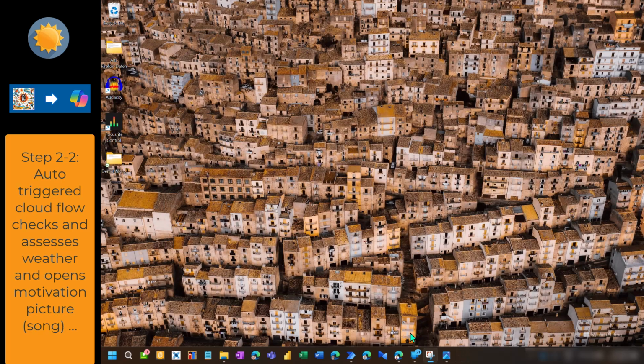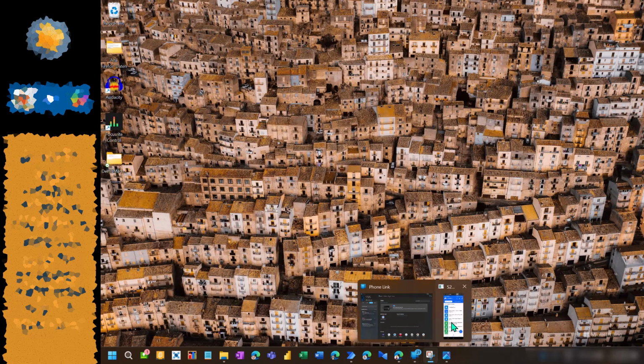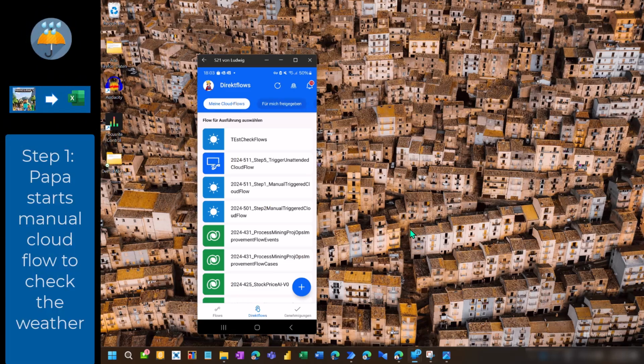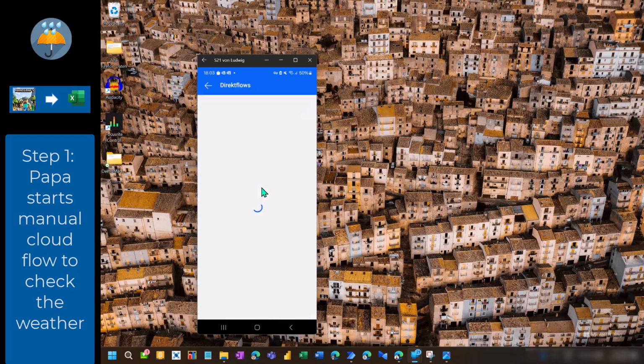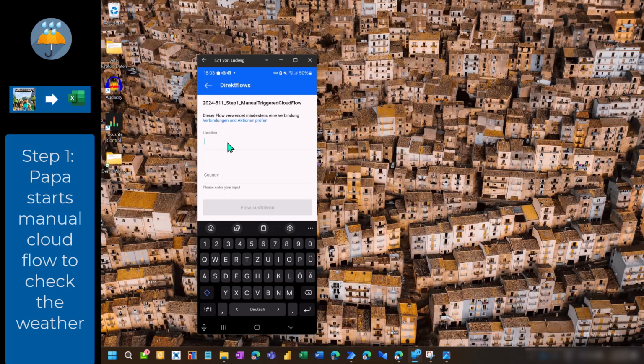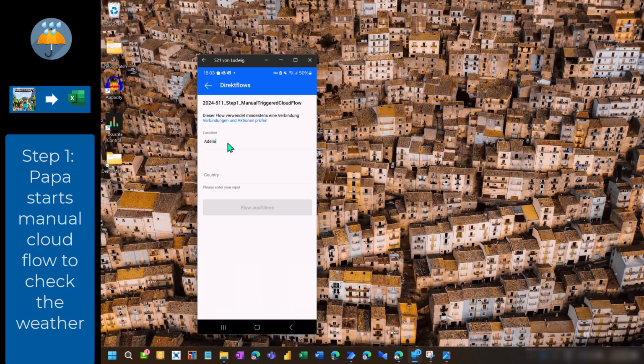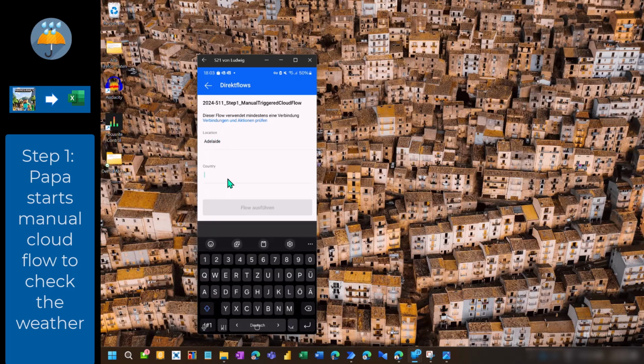Now let us do some similar playing, but now do it for a city where the weather is bad. And I checked the weather conditions a couple of minutes before for Adelaide in Australia.